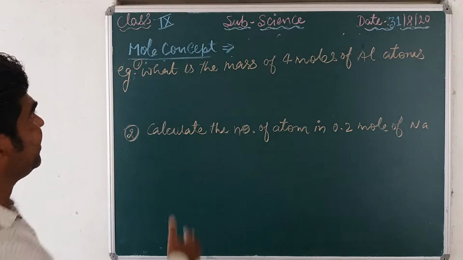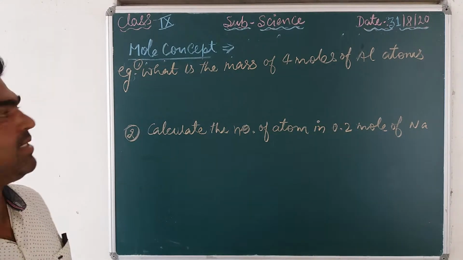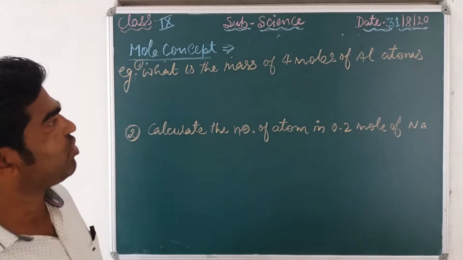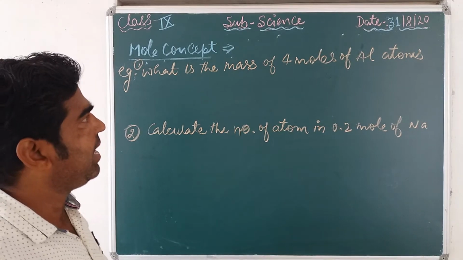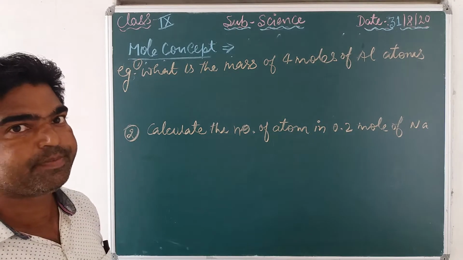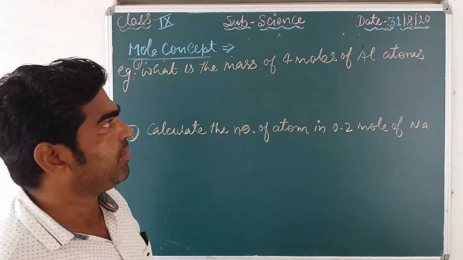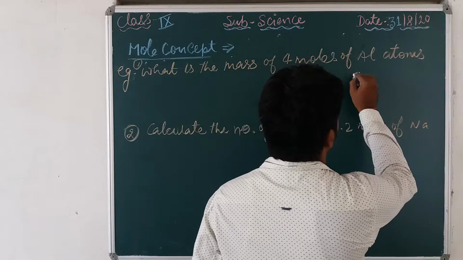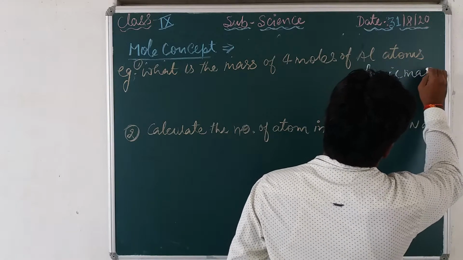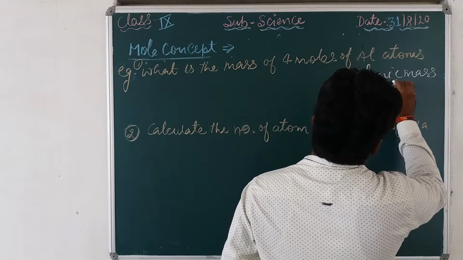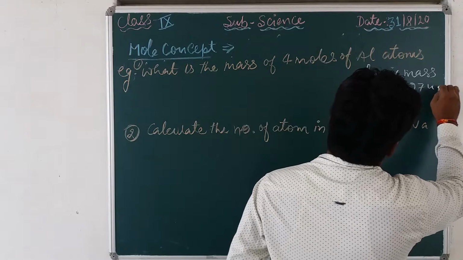Now you can see that here I wrote two questions. The first one: what is the mass of 4 moles of aluminium atoms? And we know that the atomic mass of aluminium is equal to 27 units.